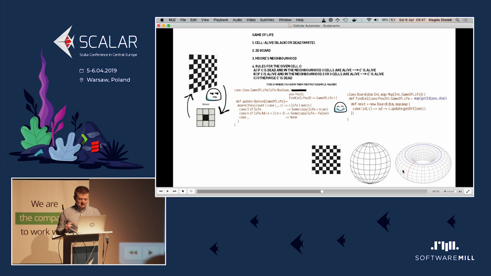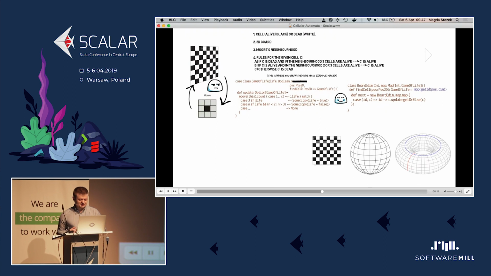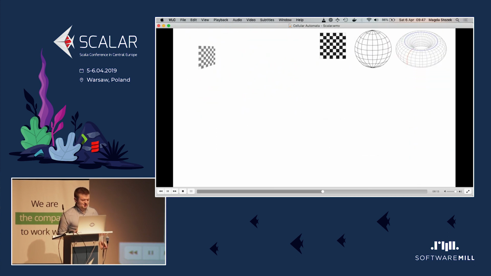So we can go around the board horizontally, but we can also go around it vertically. Here in the most northern region, we just go back to the most southern region. In reality, there are no donut-shaped planets, but this is exactly what we need, because thanks to this, we don't need any special cases in our program.